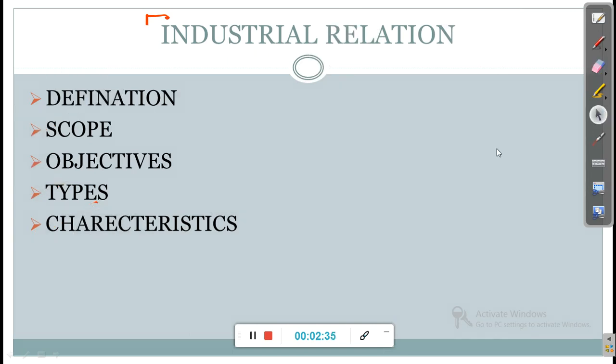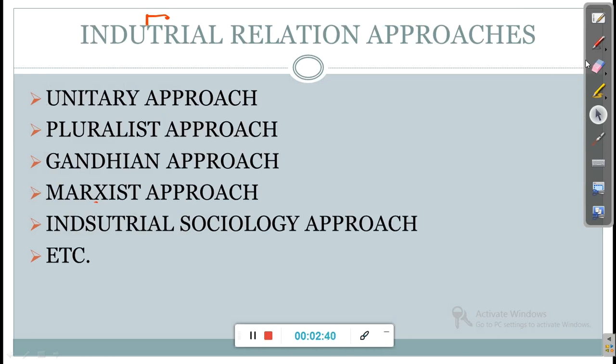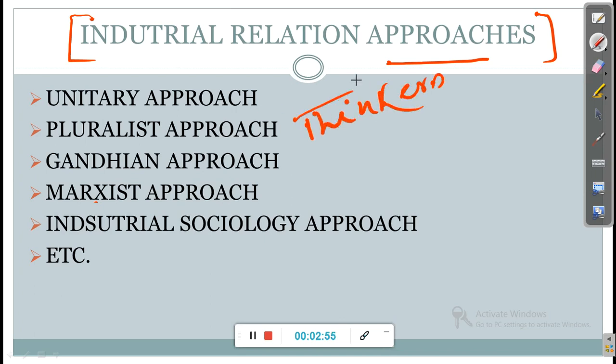Now the next part that you have to prepare is the industrial relations approaches. This is a very important chapter of industrial relations and labor law, because here different thinkers have given their different opinions on industrial relations.